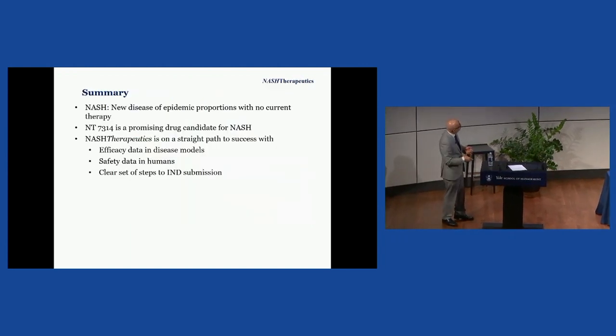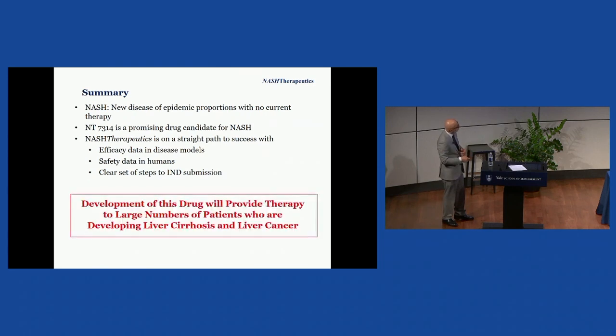And again, just an overall summary, it's a new disease. This is a promising drug candidate for NASH. We have efficacy data in disease models, safety data in humans, and a clear set of steps for IND submission. And in addition to these important developmental steps, of course, this will result in development of this drug to provide therapy to a large number of people who are currently developing liver cirrhosis and liver cancer. Thanks.